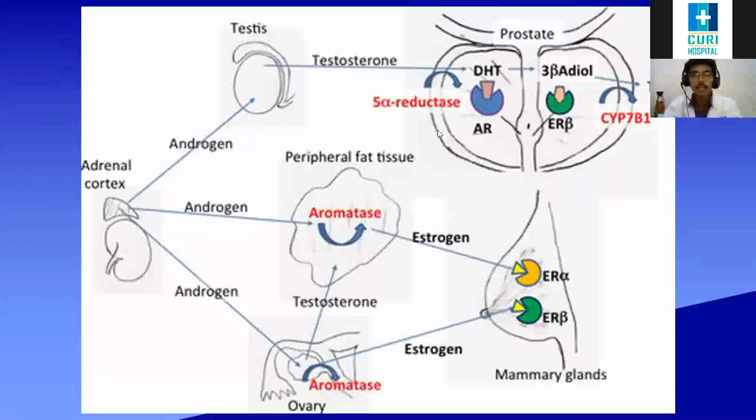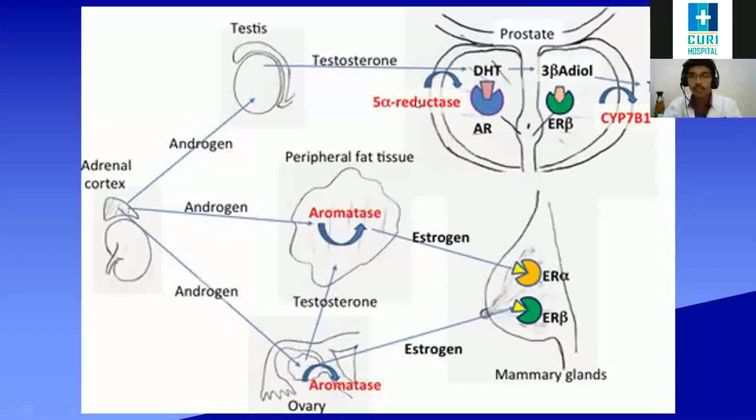Okay, so usually the testis produces testosterone, and 5-alpha reductase converts the testosterone into dihydrotestosterone. Dihydrotestosterone in the prostate. This is the prostate, guys. We just focus here. Okay, do not go around here. Just focus here. And DHT is dihydrotestosterone. It's a very highly specific and highly potent androgen in the prostate.